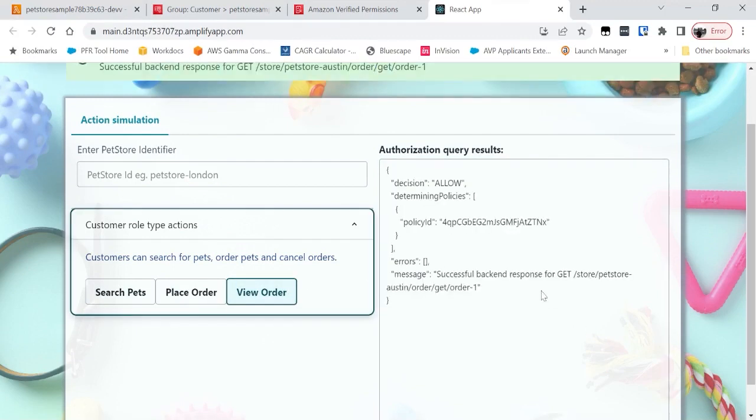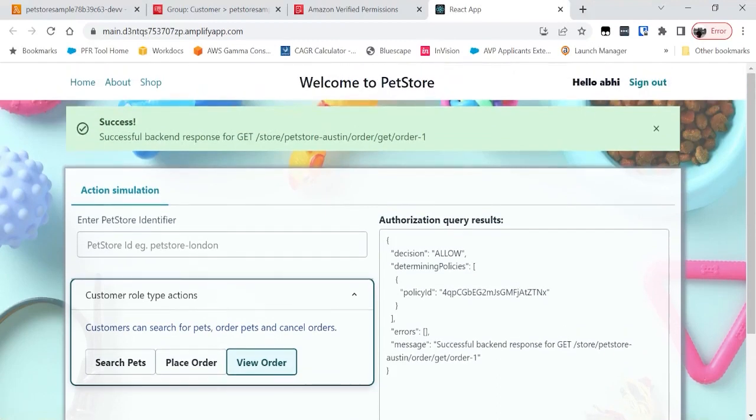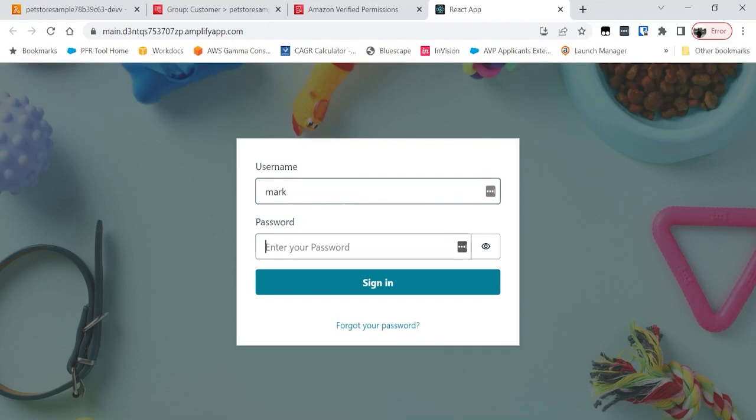Okay, now I go back to my app and I hit view order. And so, yes, this action is allowed. And the reason for that is the way I've coded the app is it always tries to get order one. And I've also hard coded such that order one is owned by Abhi. And so, because I'm logged in as Abhi, I can see order one. Now, we also want to make sure Mark cannot see order one because Mark did not place order one. So, I sign out, I sign in as Mark.